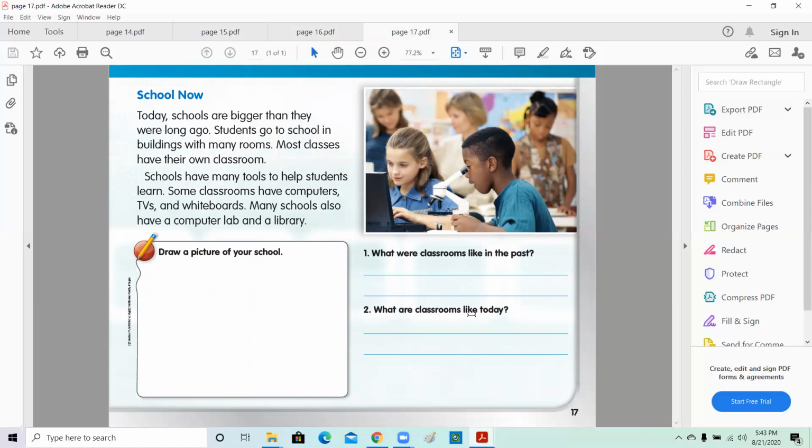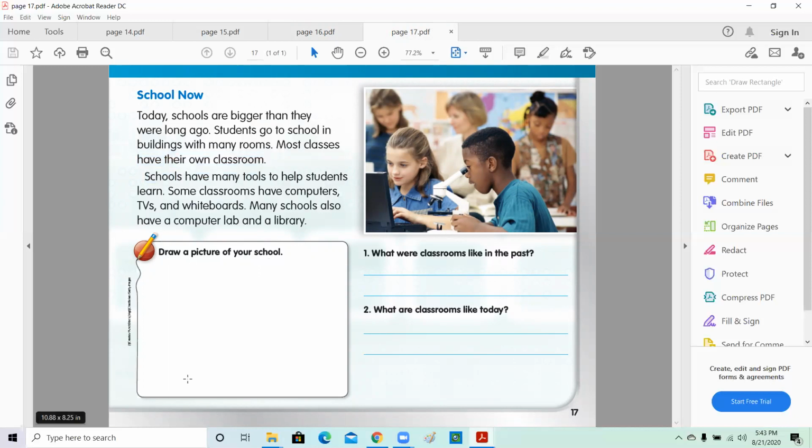What are classrooms like today? Bigger, and most classes have their own classroom. So the classroom now is bigger and most classes have their own classroom. So we do this, the highlighted part. The classrooms are bigger and most classes have their own classroom. Okay?